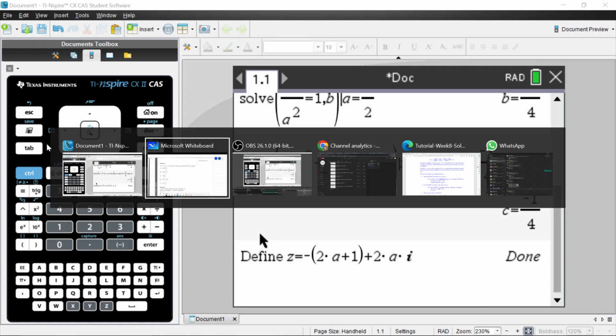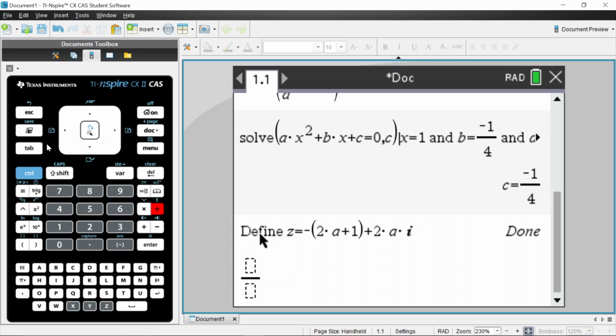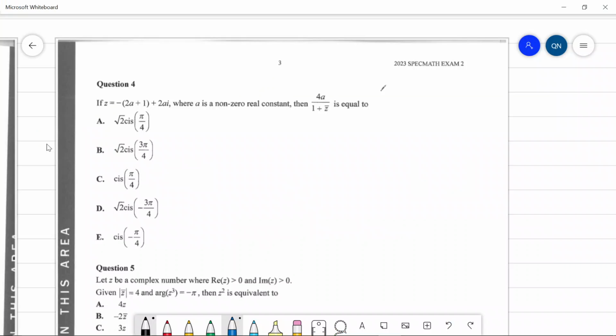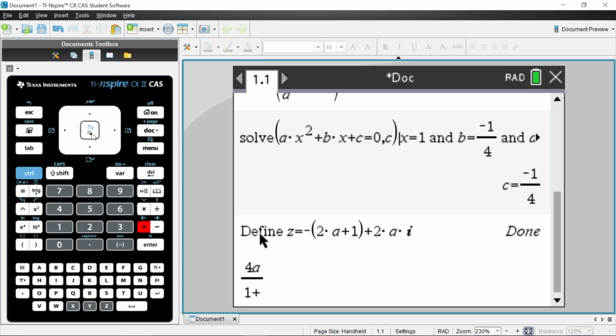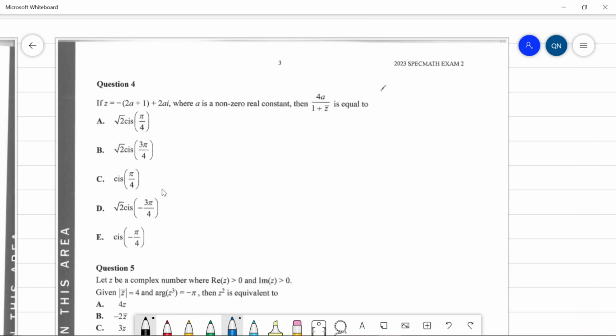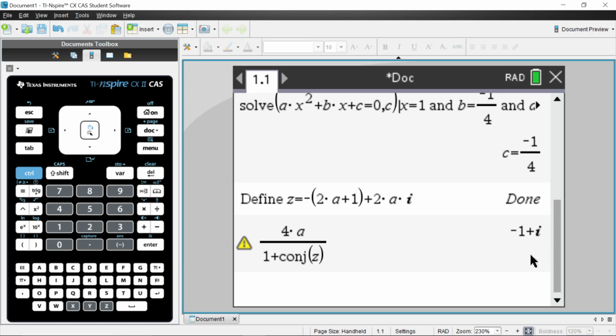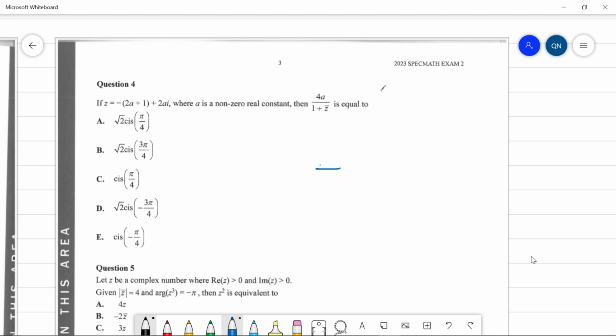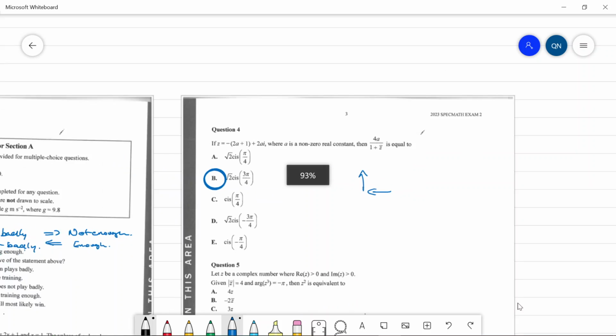Okay, then we want to figure out what on earth 4A over 1 plus Z conjugate is. The conjugate of Z is -1 plus i, and we're just going to match it up. So it's going to be some root 2 something, -1 and then plus i. So the angle is going to be 3π/4, so it looks like it's going to be option B. Yeah, I'm happy with that.